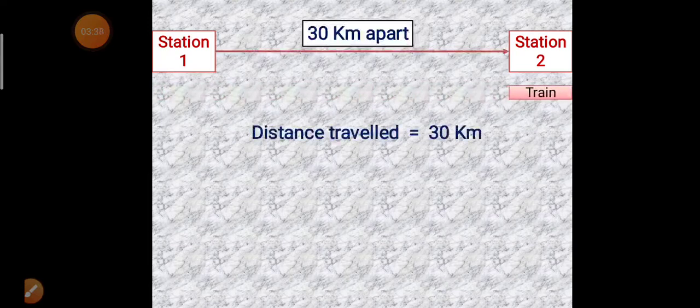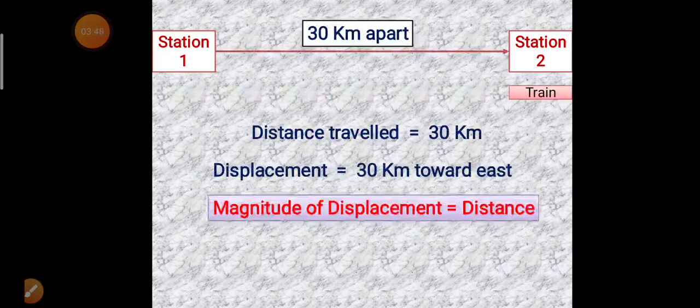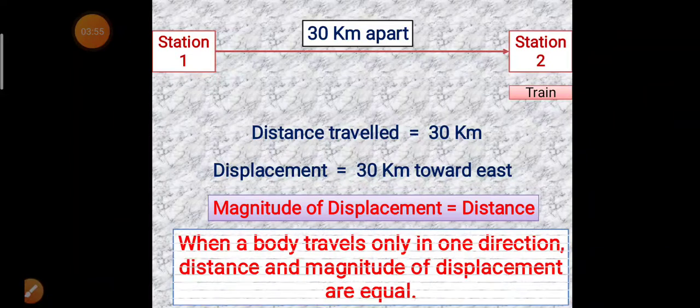What will be displacement here? As the train is moving in the east direction, displacement will be 30 km toward east. So here the magnitude of displacement is equal to distance, that is 30 km. Hence we can conclude that when a body travels only in one direction, distance and displacement are equal.